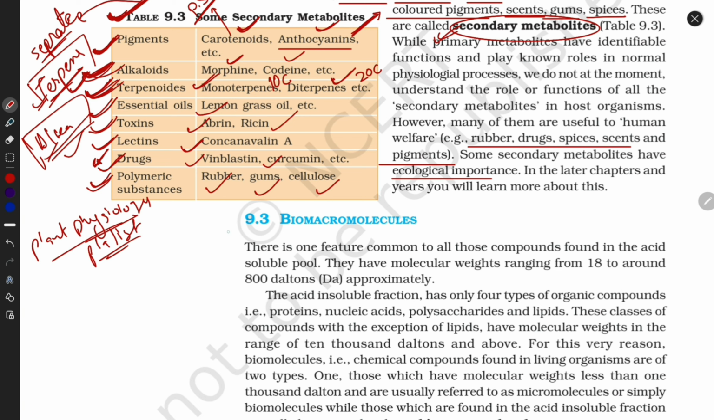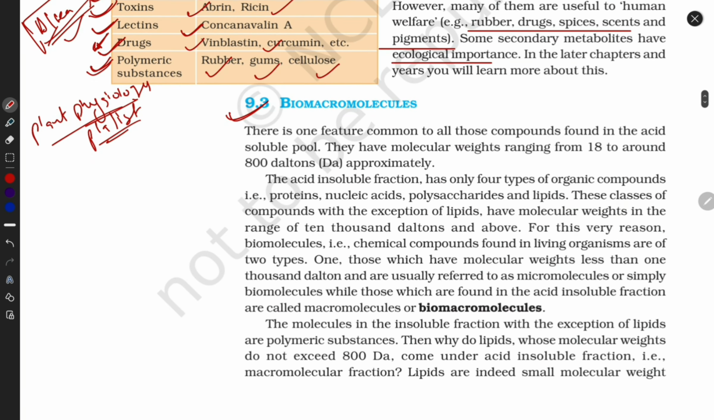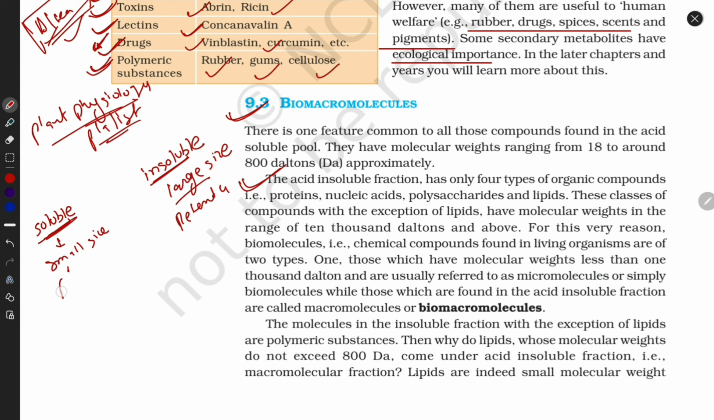Okay, guys, now let's start biomolecules. In the starting, we already identified what is soluble and what is insoluble. Those which are insoluble are large in size, and we call it the retentate. Soluble ones are small in size, and we call it the filtrate. We already discussed this. Examples of insoluble are nucleic acid, carbohydrate, and protein. Some amino acids, some ions, and some hydrophobic molecules are also involved.